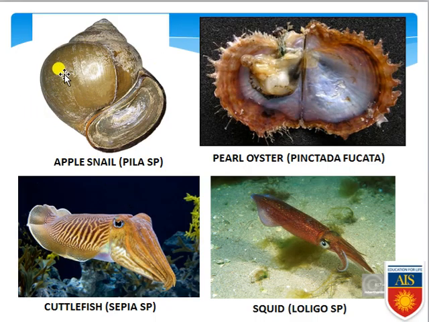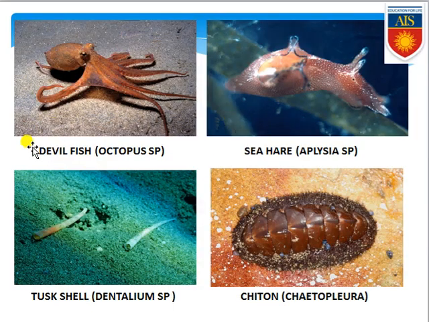This is the apple snail, or Pila, which is the representative organism of the phylum Mollusca. This is another molluscan organism, a pearl oyster, Pinctada fucata, exclusively the pearl oyster. This is the cuttlefish, Sepia sp, also a type of mollusk. This is squid, commonly known as Loligo sp, also a mollusk. Next, this is a devilfish, common name Octopus, scientific name Octopus sp. These organisms are also mollusks.